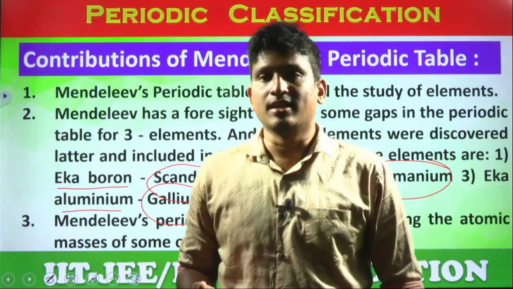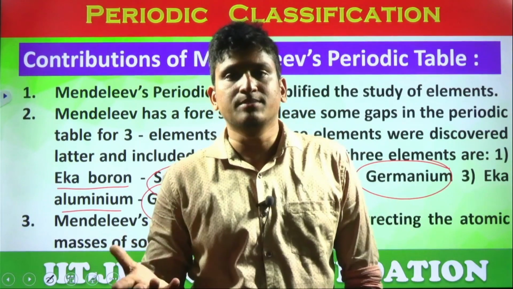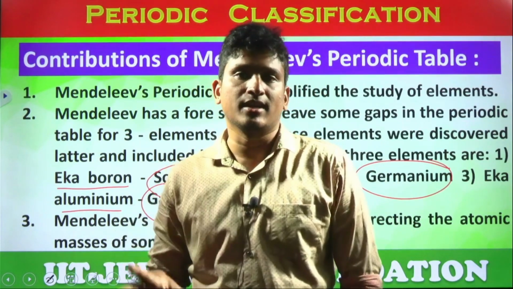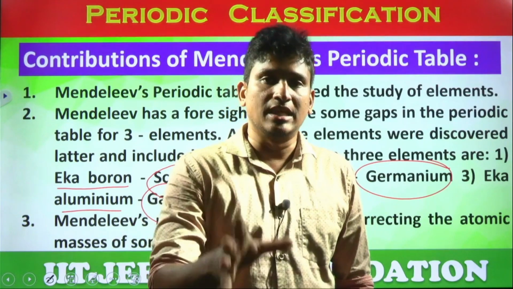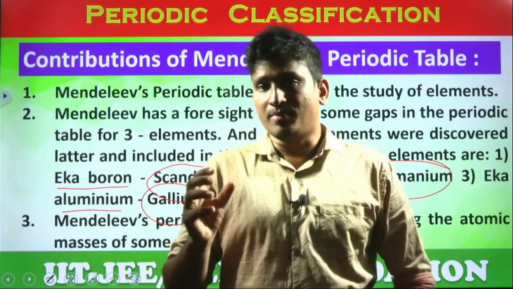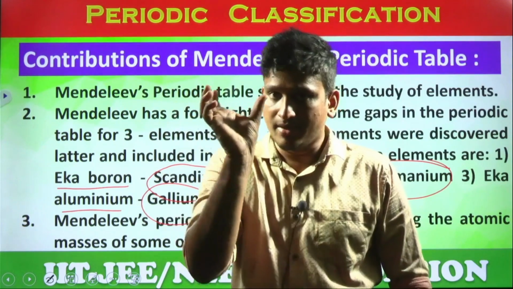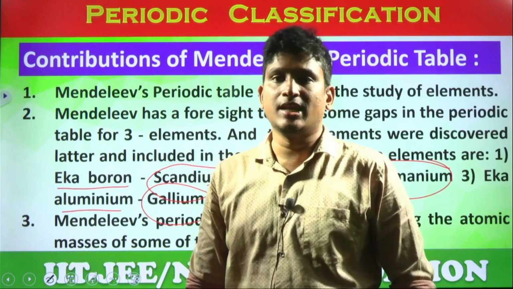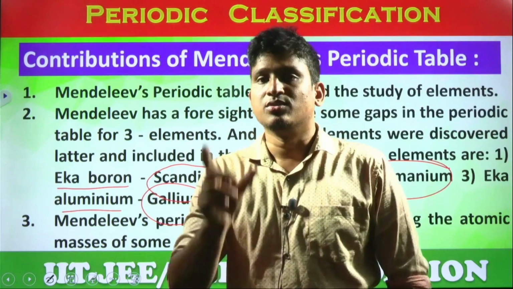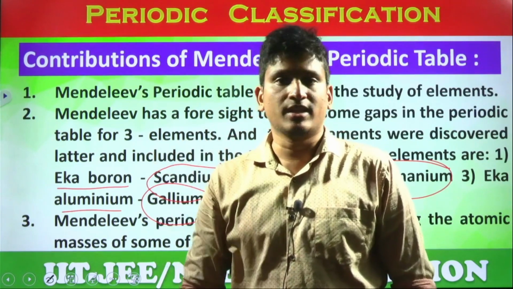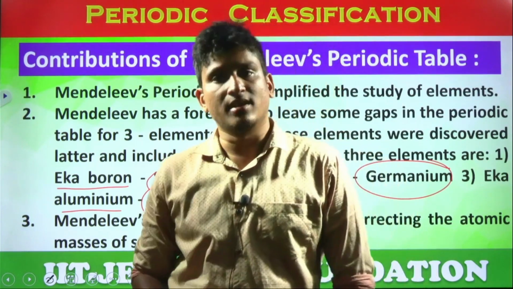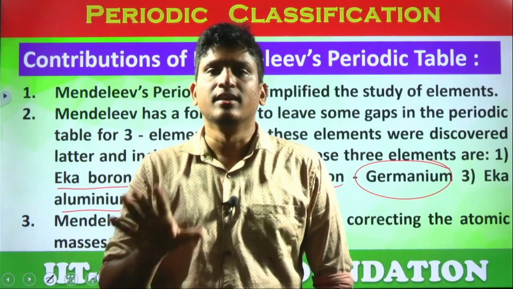Beryllium, for example, let us take an example with beryllium. Beryllium's atomic mass, previously they thought it is 13.5 grams. It was calculated using equivalent weight into valency. But he corrected it from 13.5 to 9, and he gave a particular fixed position to beryllium. Not only beryllium, a couple of other elements also, he corrected atomic masses. So this is also one of the main significant points.